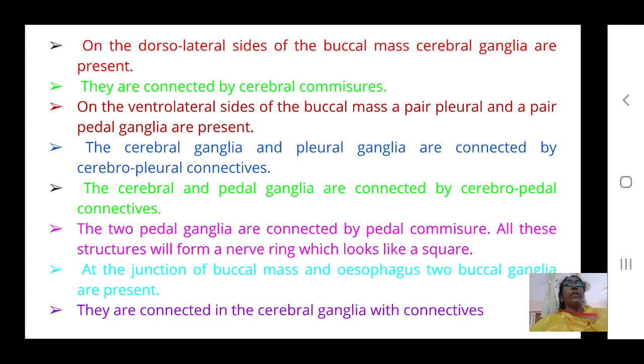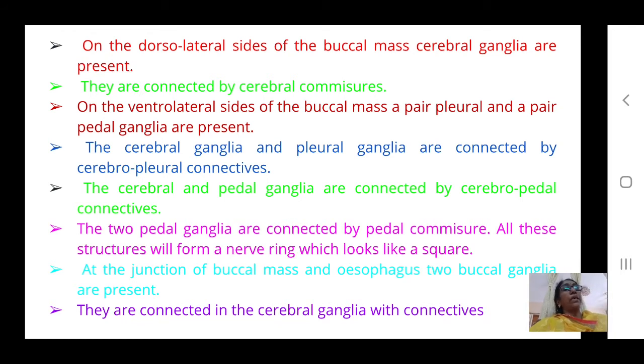The cerebral ganglia and pleural ganglia are connected by cerebropleural connectives, that is, from the dorsal side to the ventral side. The cerebral and pedal ganglia are also connected by cerebropedal connectives. So in this way, all these three ganglia are connected by connectives.